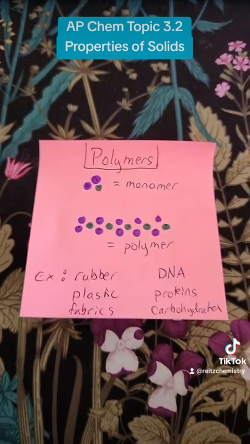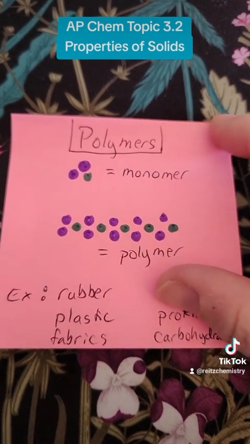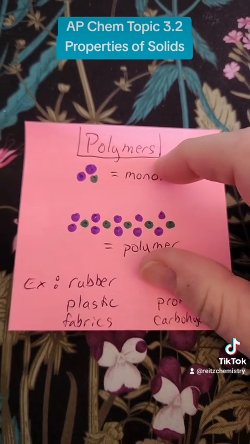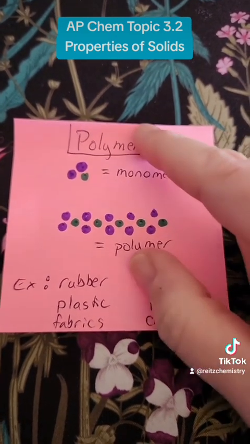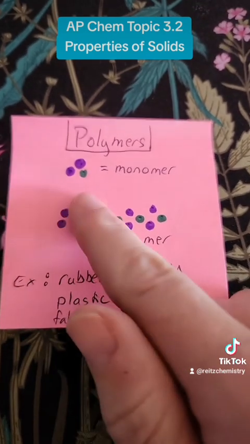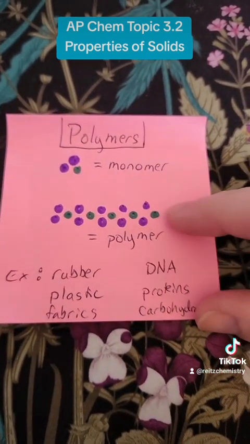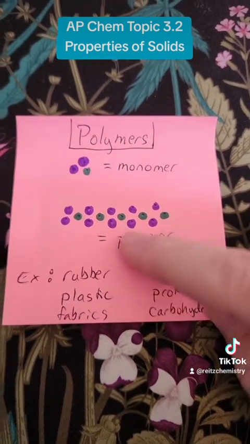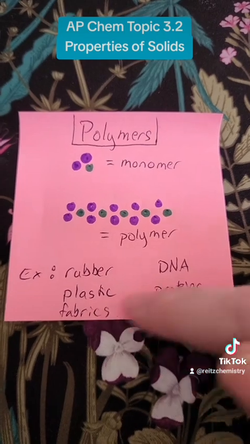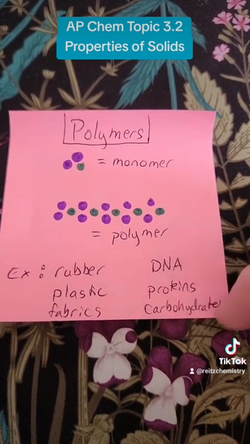Finally, in this section, we have a little bit on polymers. Polymers are an entire field of chemistry that you can choose to go into if you wish, but we're just going to take the very briefest scratch of the surface. If this were a monomer, then a polymer is where several monomers self-assemble together into this repeating structure that comes together to be a larger structure. We've got lots of examples of those in real life: rubber, plastic, fabrics, for example. And then we've also got biological examples of those as well: DNA, proteins, carbohydrates.